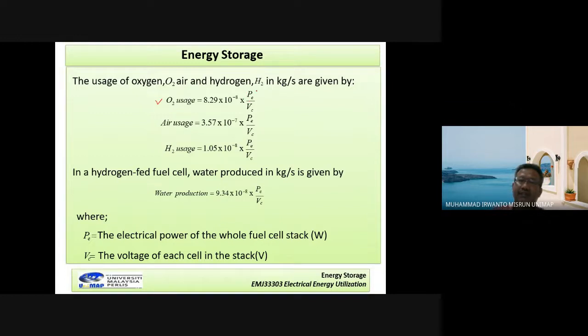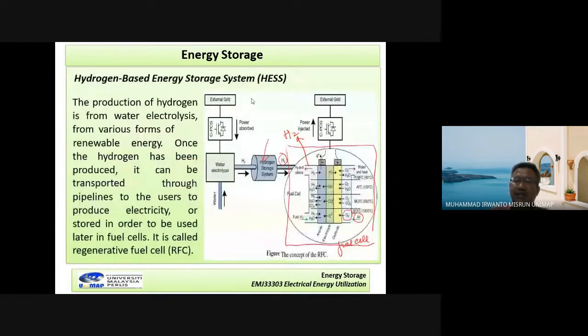PE is the total power in the fuel cell stack. And VC in here is the cell voltage. Remember, the fuel cell here is constructed from cells that can be combined together. Each cell has a cell voltage, given by the symbol VC.